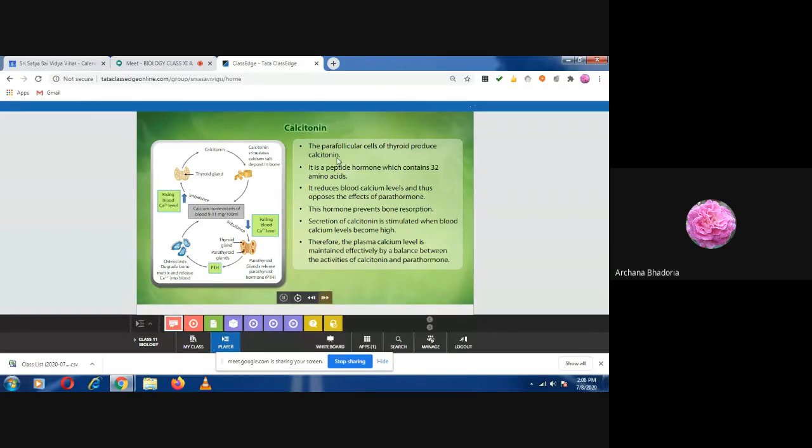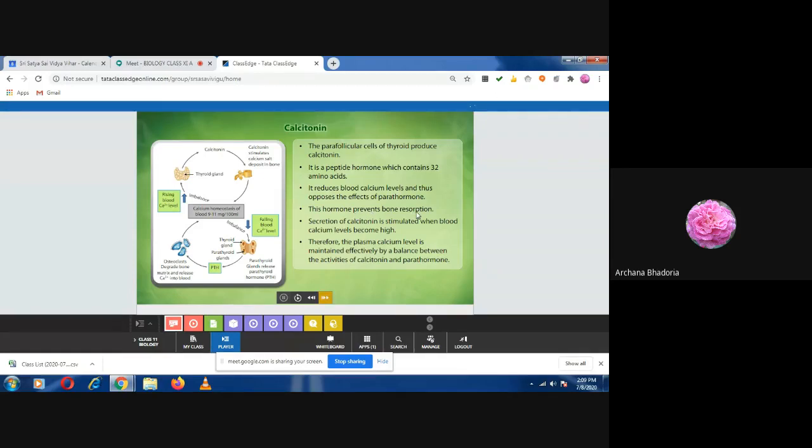So it reduces the blood calcium level and opposes the effect of parathormone, which the parathyroid secretes. This hormone prevents bone resorption. It reduces the blood calcium level and it prevents bone resorption.